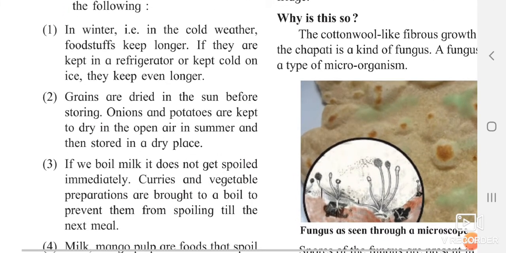In winter, that is in the cold weather, foodstuff keeps longer. It remains safe for a longer period of time. If we keep it in the fridge or any cold place, it can also remain safe for a longer period of time. Grains are dried in the sun before storing. Onions and potatoes are also kept in open air in summer and then stored in a dry place. Why are they kept in an open place? Yes, so they can remain safe for a longer period of time.